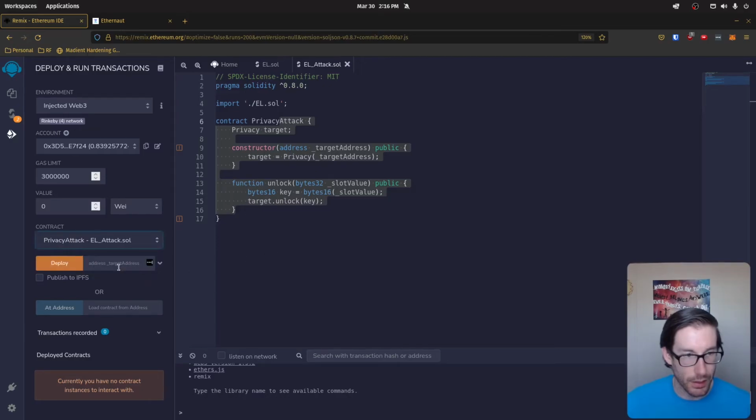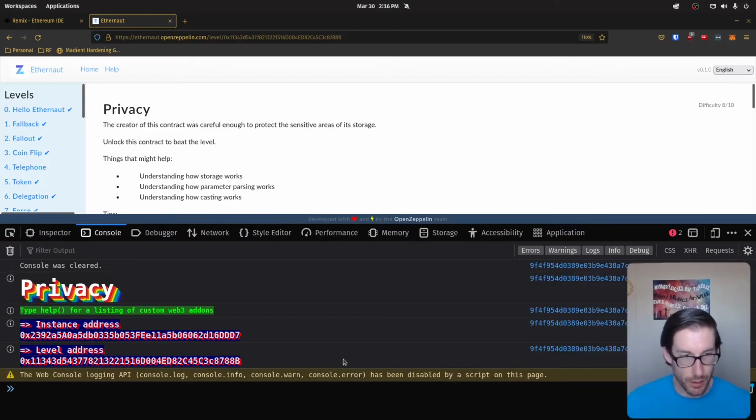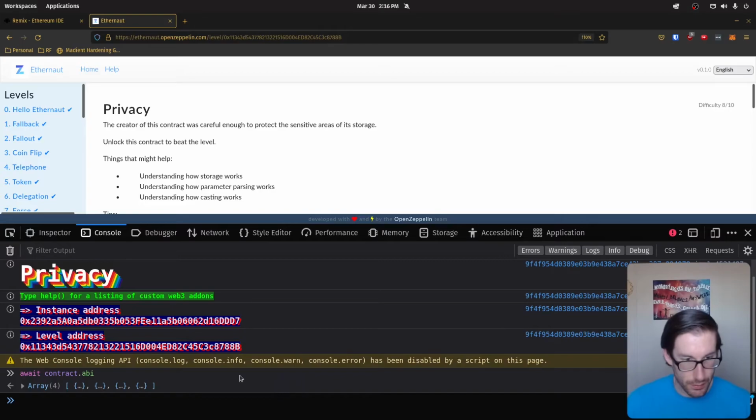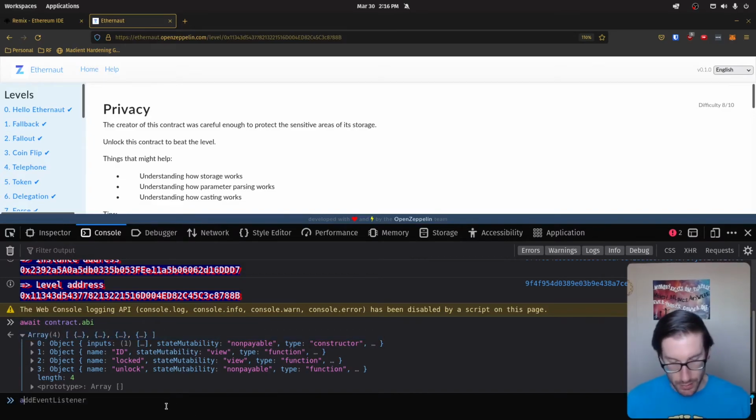There we go, attack. All right, so we need the address here. If we pull up our panel, remember we're going to do contract.abi just to see specifically what's in here. We can see what's accessible. So the constructor, which we've discussed, the ID, which we've discussed, locked and unlocked, we can see that. So if we run this